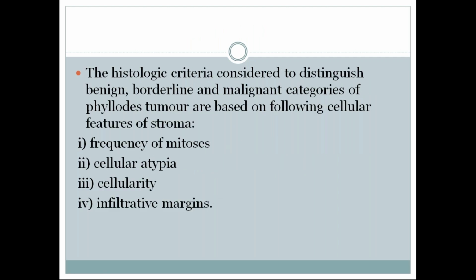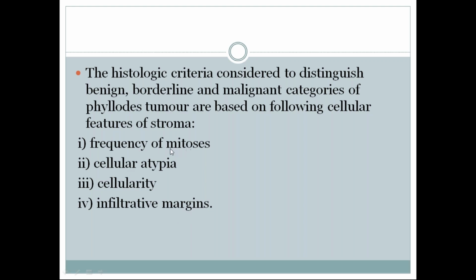There are histological criteria to distinguish benign, borderline, and malignant categories of phyllodes tumor. They are distinguished from one another based on cellular features of the stroma: frequency of mitosis, cellular atypia, cellularity, and infiltrative margins.